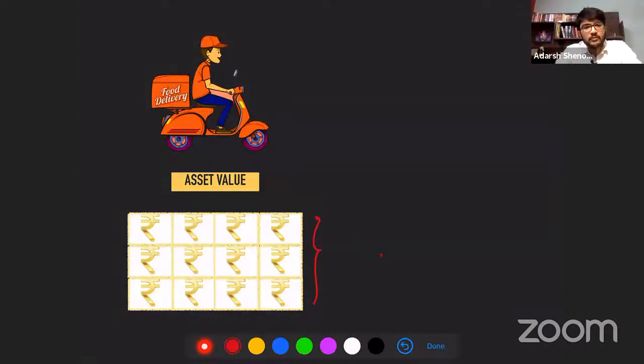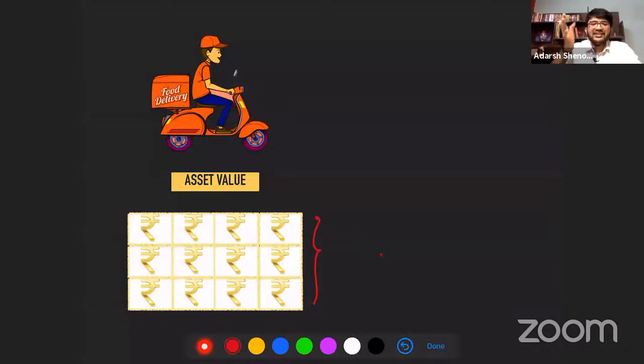So, how much is the value of the scooter? 60,000 rupees is the value of the scooter. Assuming that the useful life of the scooter was 5 years, I told you, and the scrap value. What do you mean by scrap value? Scrap value means a residual value or resale value at the end of the useful life of the asset. Salvage value or simply Gujri value.